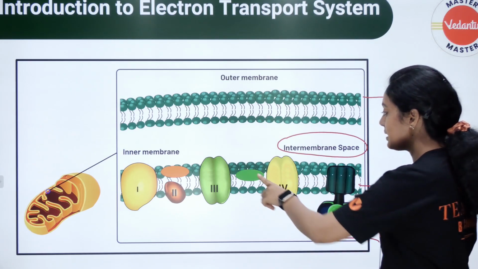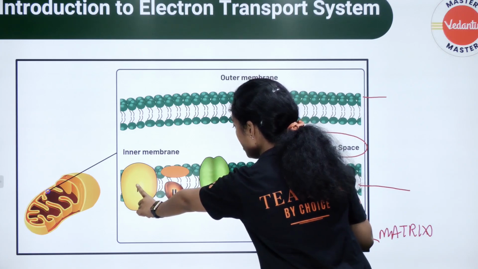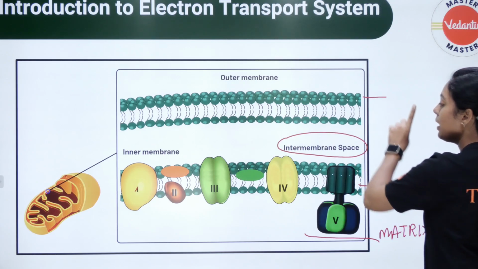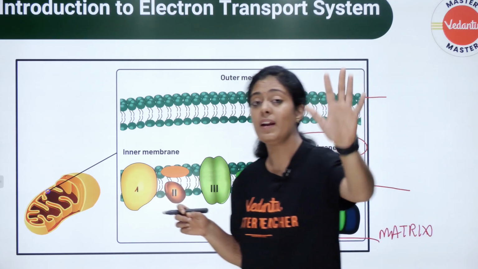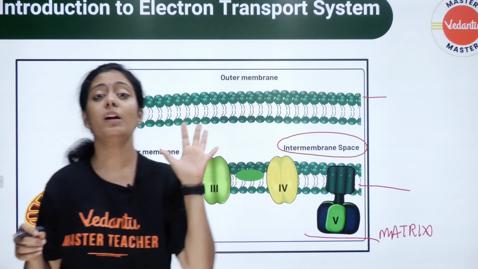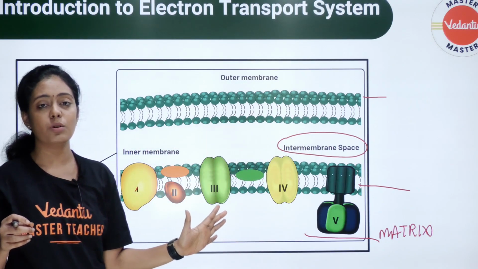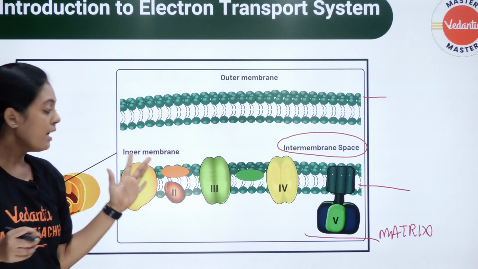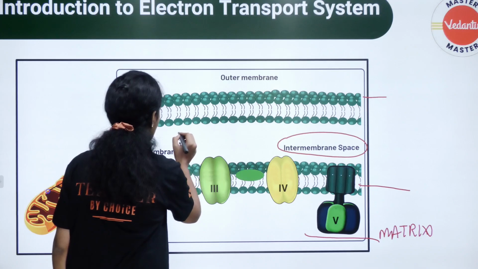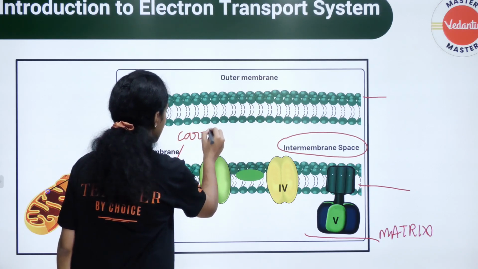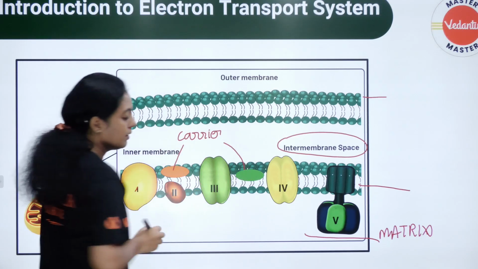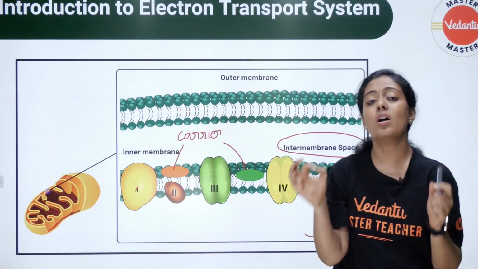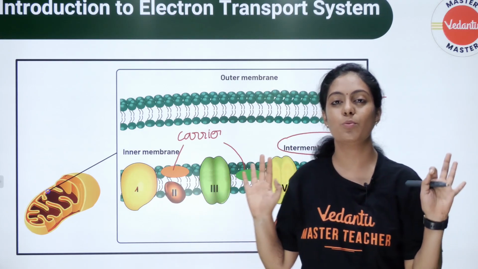Here you can see how many complexes there are: complex 1, complex 2, complex 3, complex 4 and complex 5. I want everyone to put it in the comment section: how many complexes are present in your electron transport system? 5. Everyone write 5 in the comments. Along with that, you also have 2 electron carriers. 5 complexes and 2 carriers constitute your electron transport system.